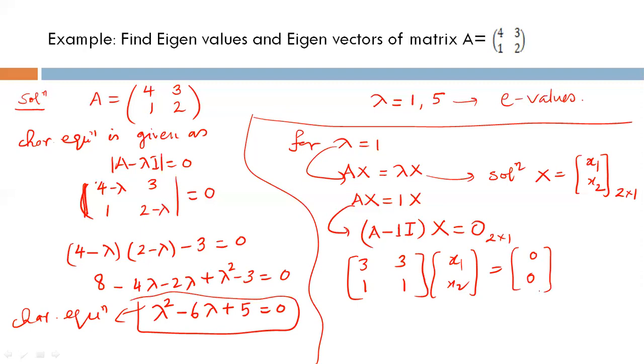How to solve this homogeneous system? You can go to my lecture 9 to see how to solve a system of homogeneous linear equations. Now, we can easily find the solution using the augmented matrix. I'm going to write the augmented matrix here.